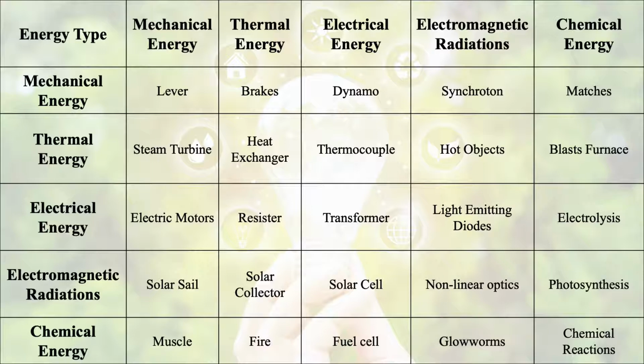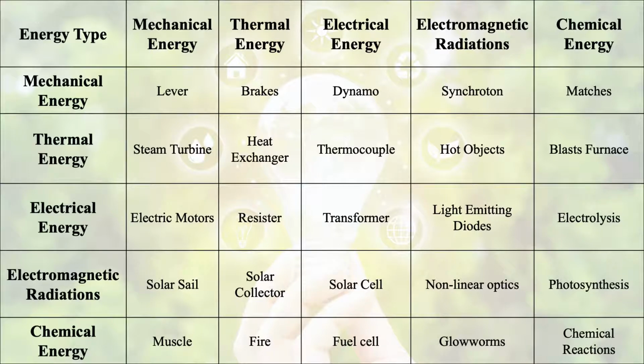Then if we want to convert electrical energy into mechanical energy, we have just discussed that we use electric motors. If we want to convert electrical energy into thermal energy, we use resistors. If you want to convert electrical energy into electrical energy, which kind of device is used?